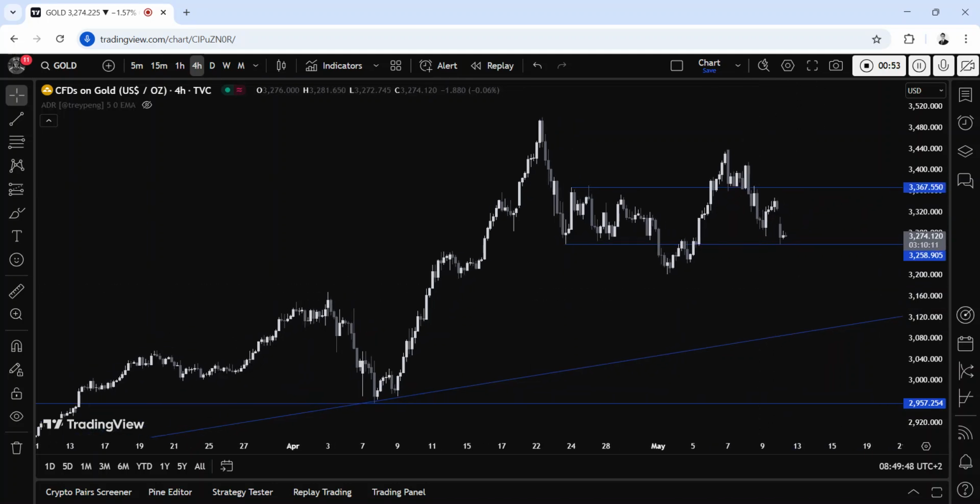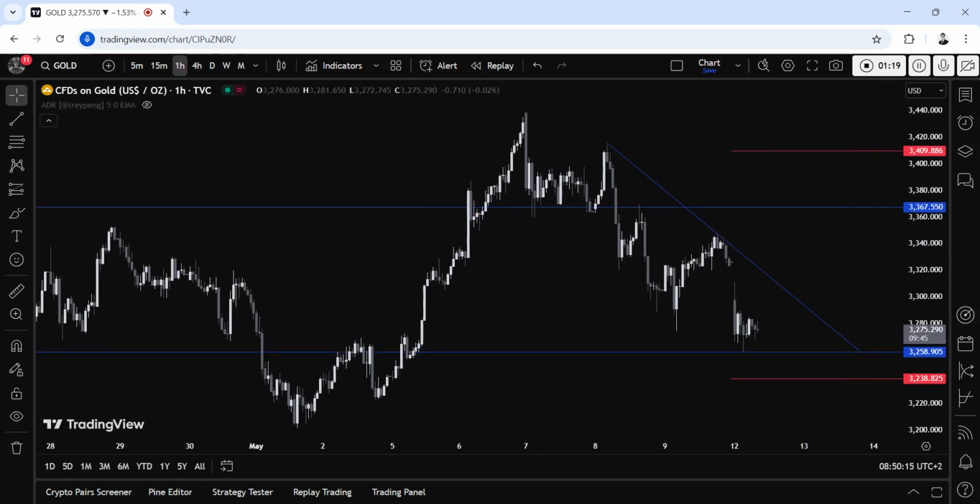On the 4-hour chart, we can see that the price fell all the way back to the key support around the 3,258 level. This is where we can expect the buyers to step in with a defined risk below the level to position for a rally back into the 3,367 resistance. The sellers, on the other hand, will look for a break lower to increase the bearish bets into the major trend line next.